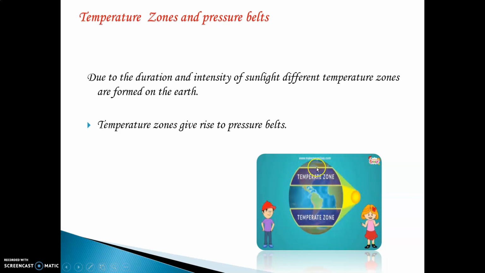As you go upward towards the North Pole, the shadow becomes lighter and lighter. That means these areas do not receive direct sunlight, so the temperature over here is extremely cold. That is called temperature zones. Different types of temperatures found on the Earth are called temperature zones.